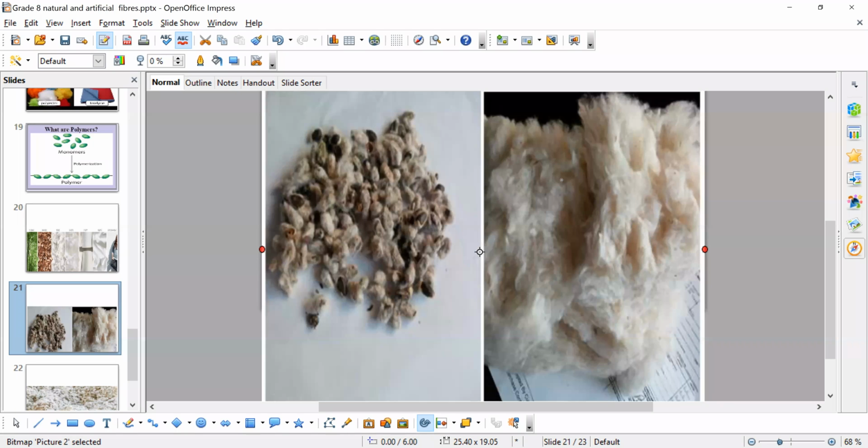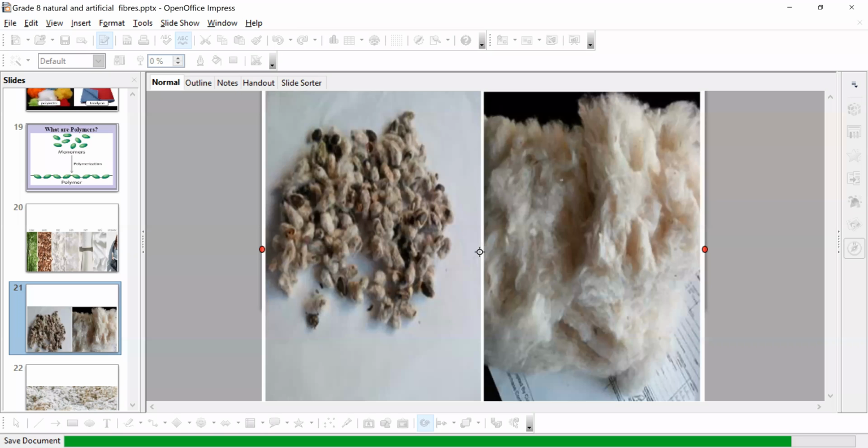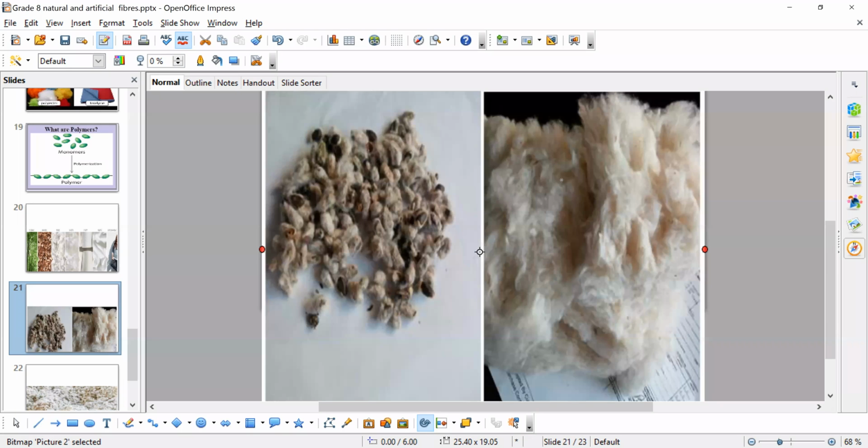When this cotton linter, as well as this wood pulp, is reacted with acetic acid, they form rayon as well as cellulose acetate, which is also one of the regenerated fibers.